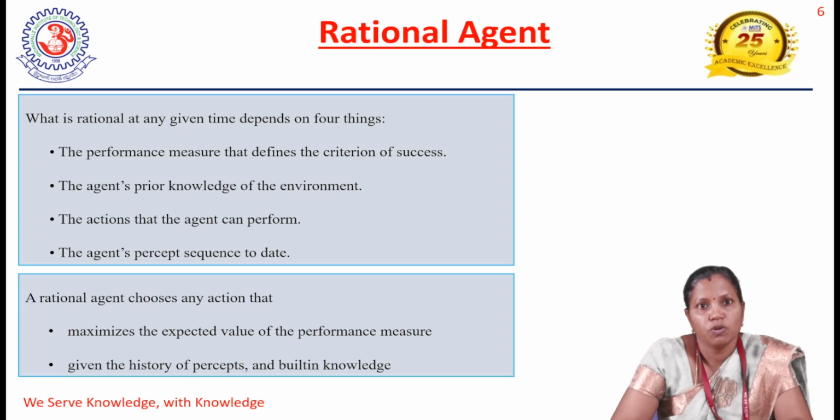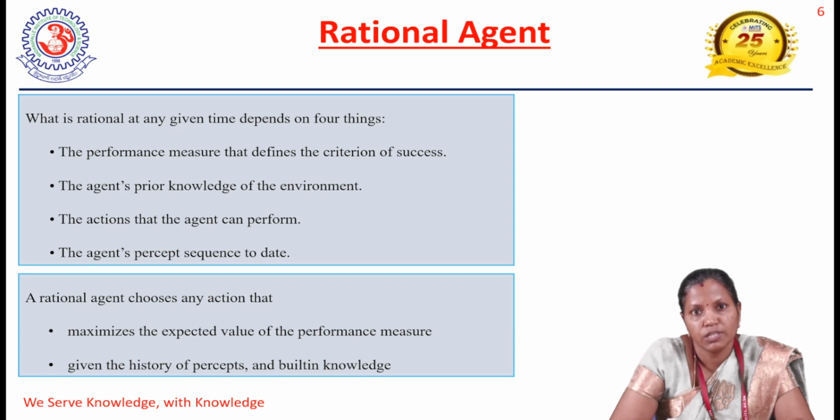For each possible percept sequence, the rational agent chooses an action which is going to maximize the expected value of the performance measure, given the evidence of the percept sequence history as well as the built-in knowledge the agent has as of date. So the main aim of a rational agent is to maximize the performance measure.